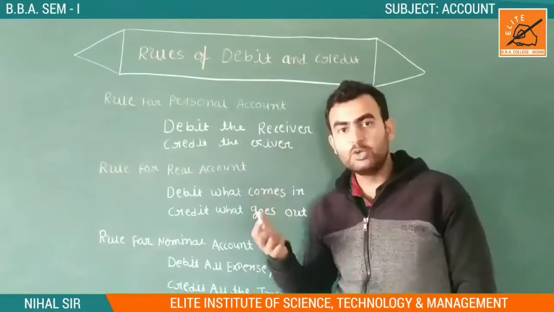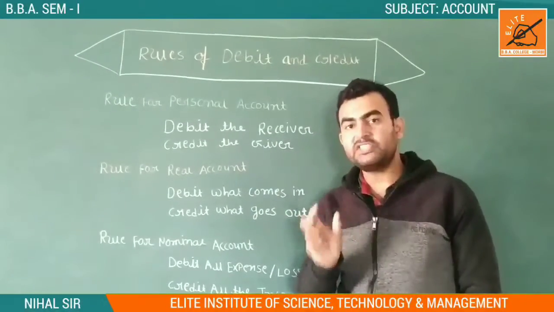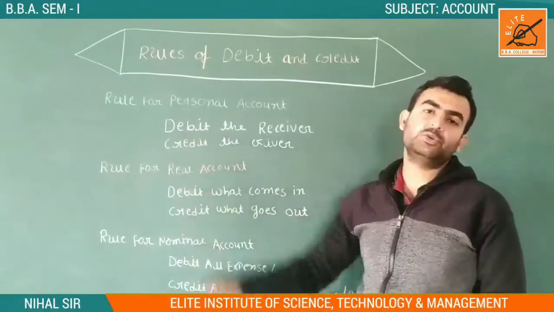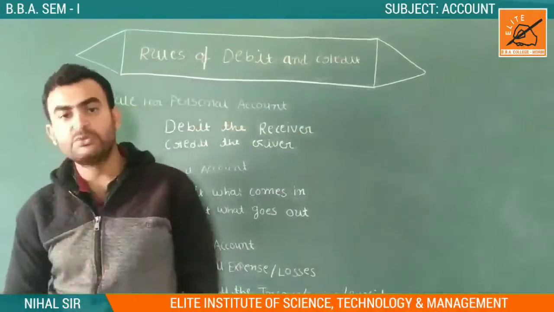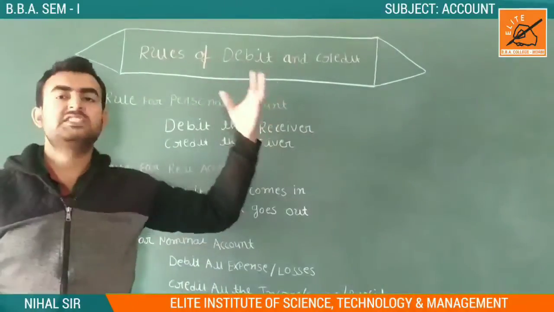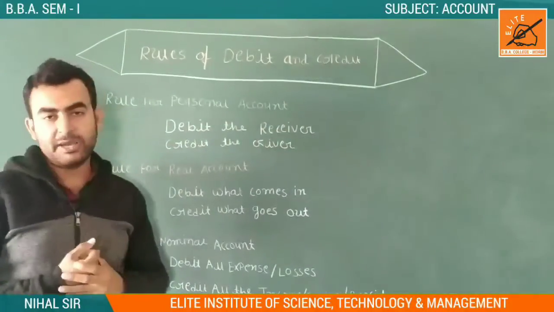So in the goods account, we purchase the goods, so the purchase account comes into the debit side. Why? Because we purchased something, we received something. So a thing which we are receiving comes into the debit side.